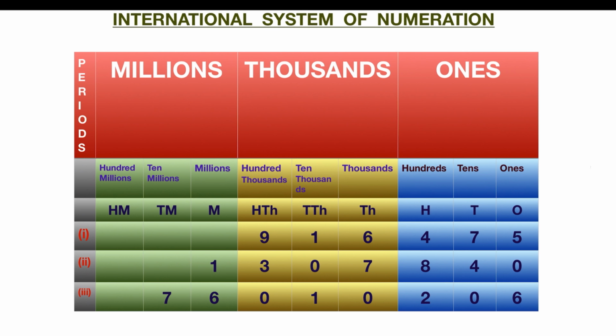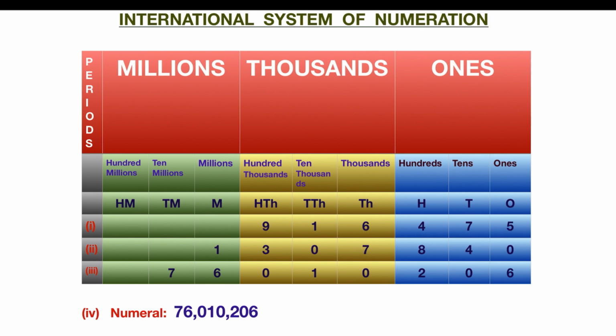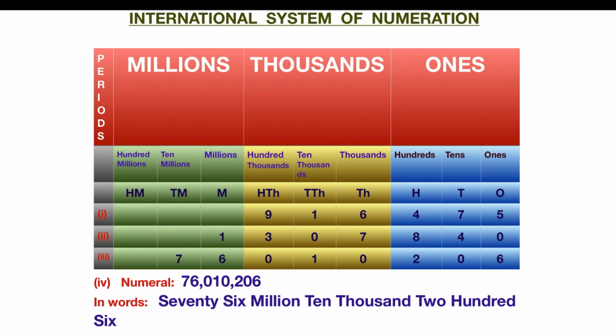Here it is, and let us see how to write it by using the commas. So we have to write it in this way. Let us see how to write it in words. So in words it will be 76,010,206. Why 10,000?